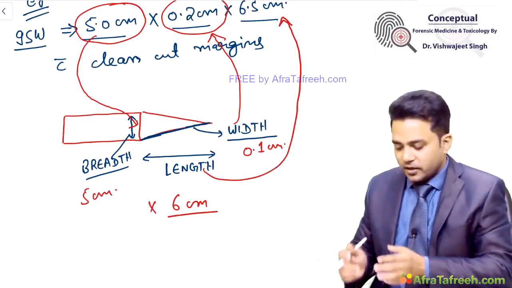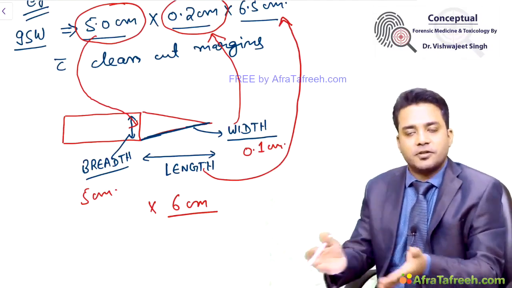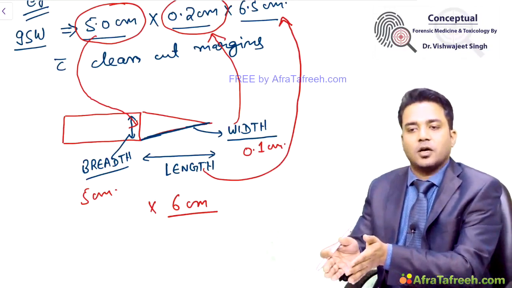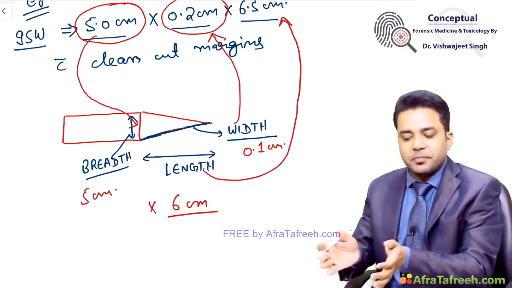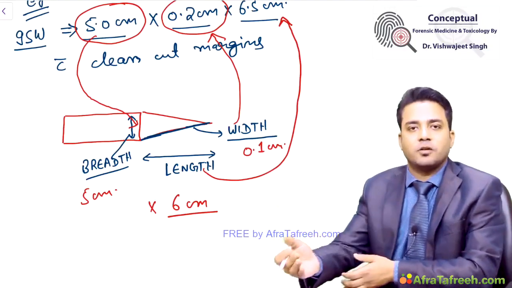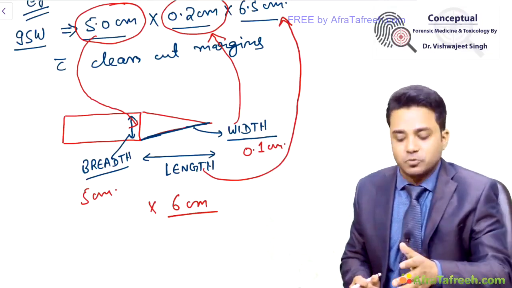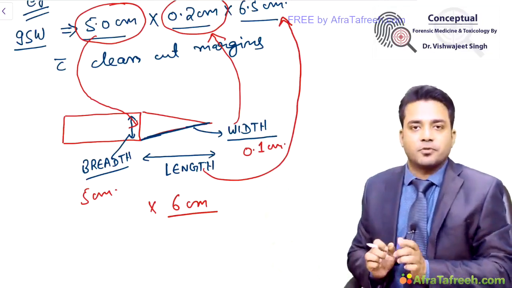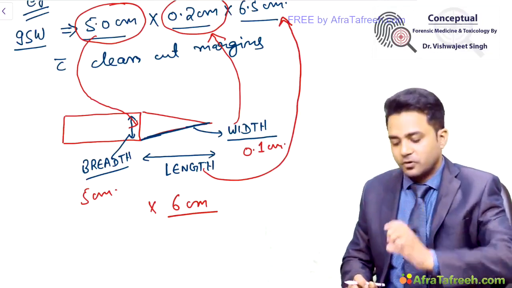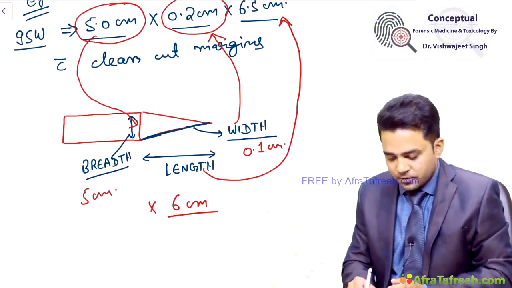If the dimensions of the knife don't match with the injuries, I will write that by measuring the dimensions of the knife, the wound is not possible with the type of weapon given for examination. This is what we regularly do. This question has been asked in your exams: corroboration of the blade of knife with the wound.